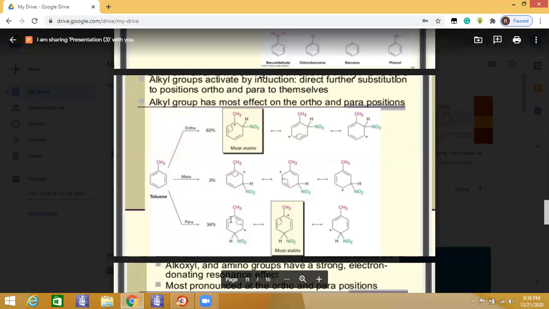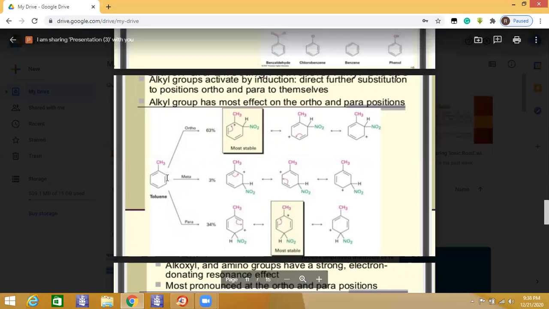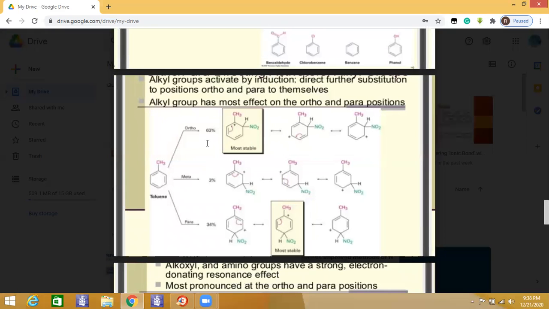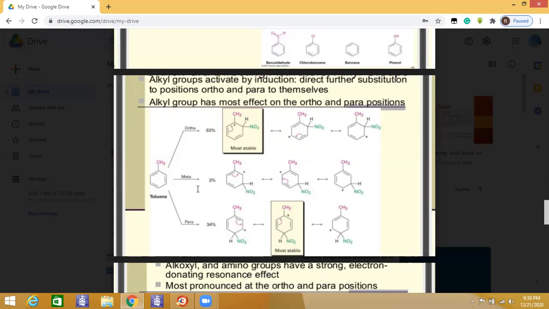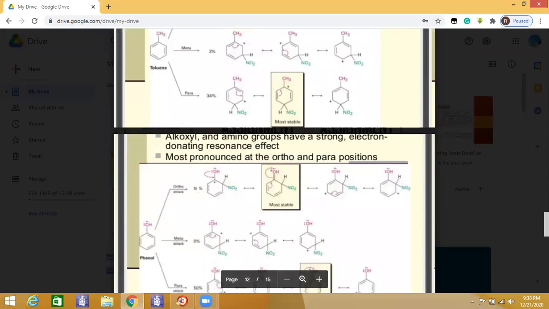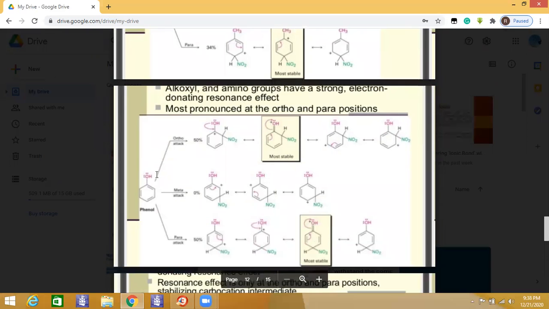The ortho positions are nearer, so you will get a higher percentage of that product, while you are also getting the para product, but the possibility of meta is very low because its intermediate is destabilized.